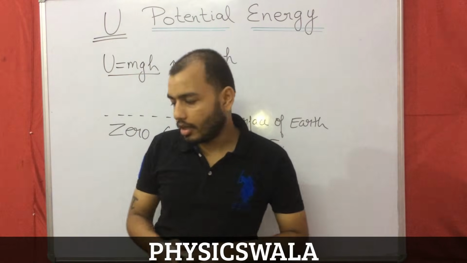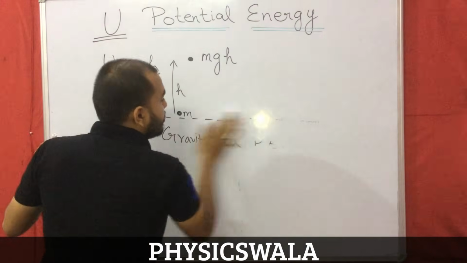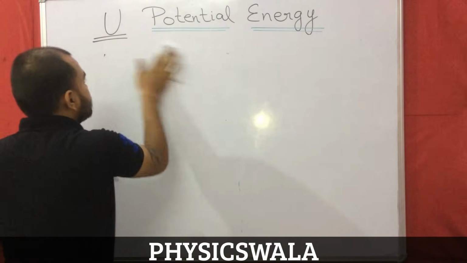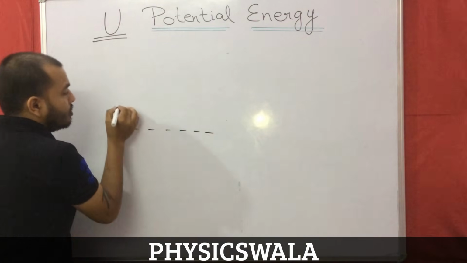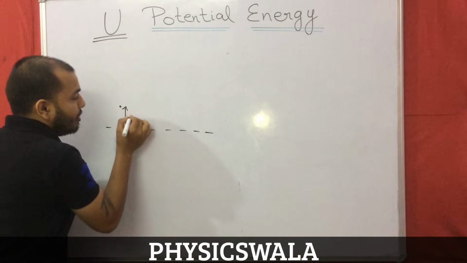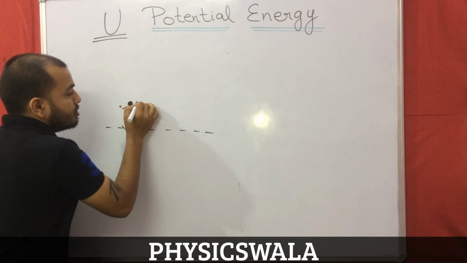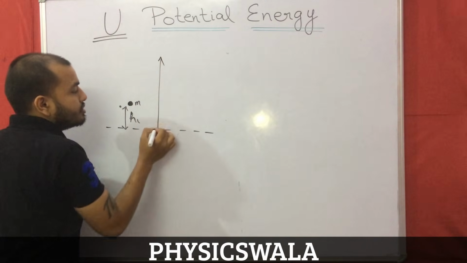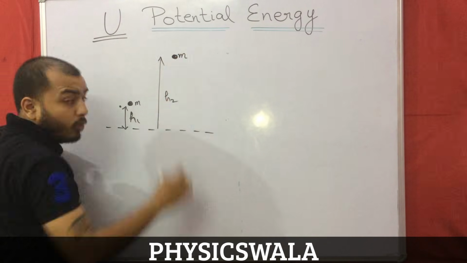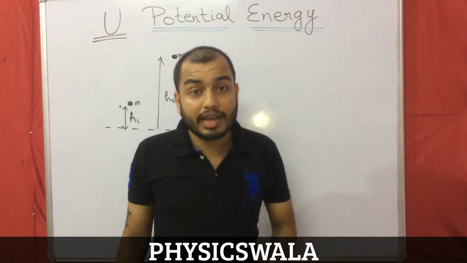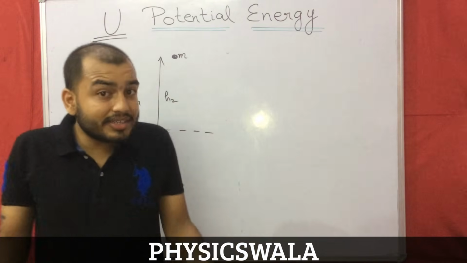Okay. Now, suppose I took a mass from height h1 to another height h2. What will happen to its gravitational potential energy? Will it increase? Will it decrease?